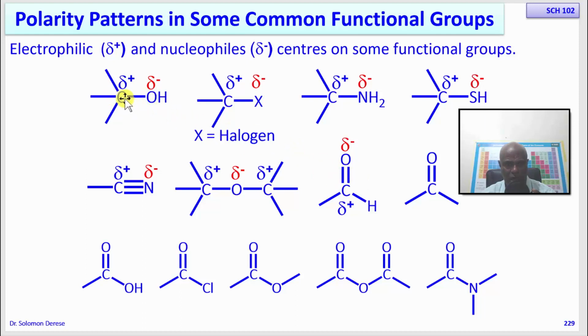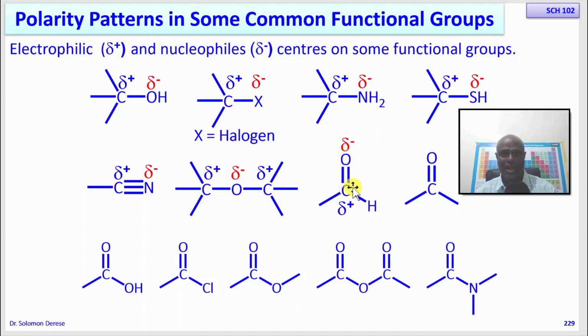In both the carbonyl compound and the alcohol, we have a sigma bond. That is constant. But this one has an additional bond, a pi bond. And you remember, electrons of a pi bond are loosely held by the nucleus.